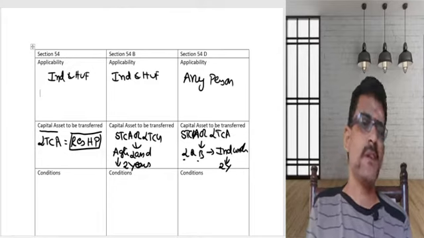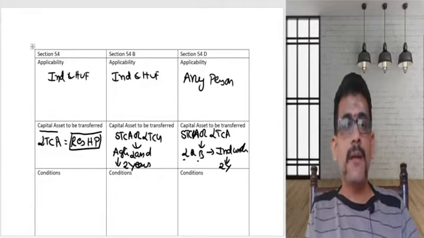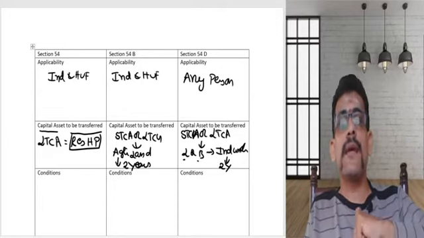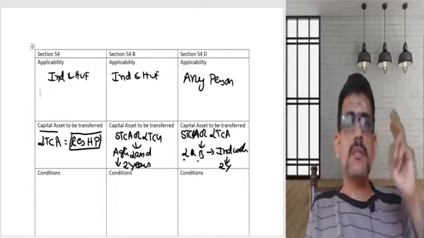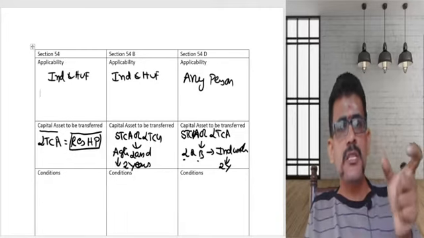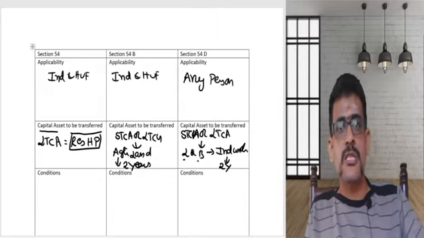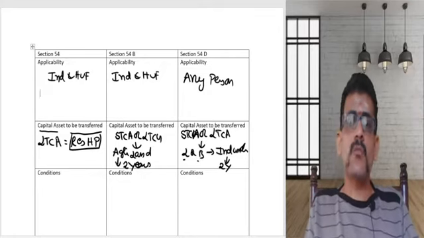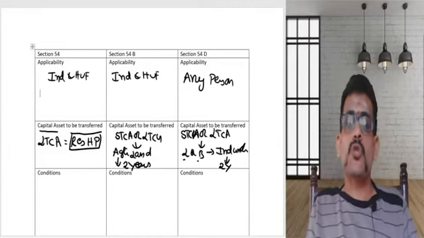For a minimum period of 2 years, that assessee should use that land or building for carrying on his industrial operations. To recap: section 54, transfer of a residential house property being a long-term capital asset. 54B, agricultural land used at least for a period of 2 years, and that asset may be short-term or long-term. 54D, industrial land or industrial building you are transferring, and that may be short term or long term. That's the applicability, and that's the asset which you are supposed to transfer.